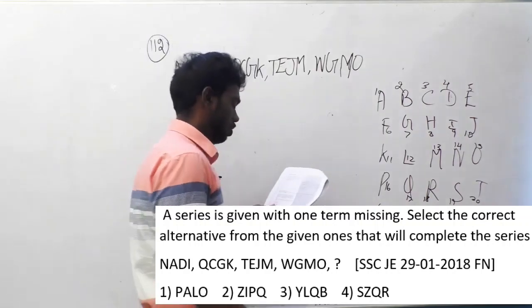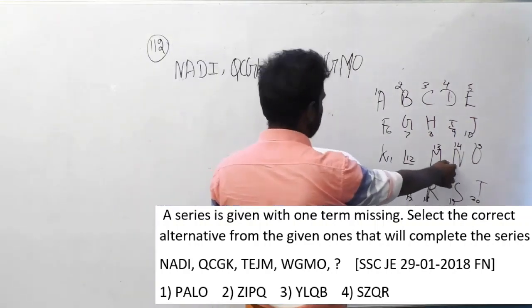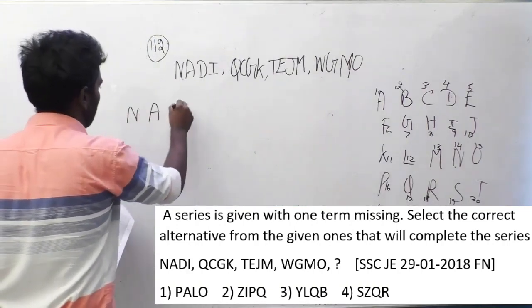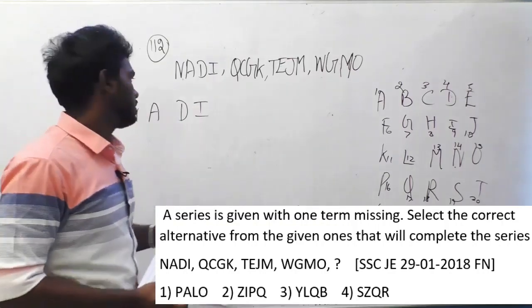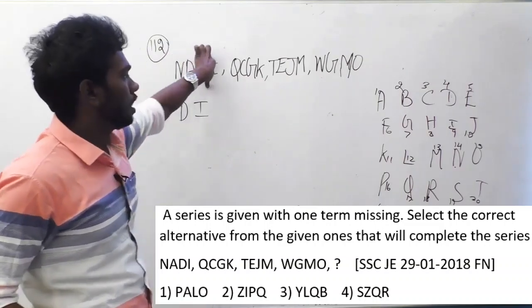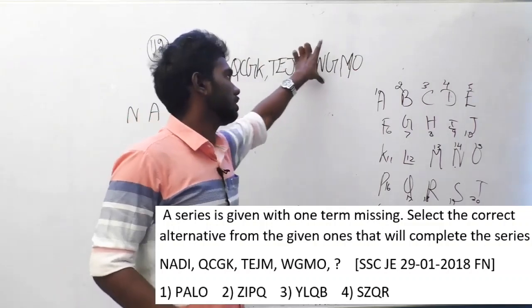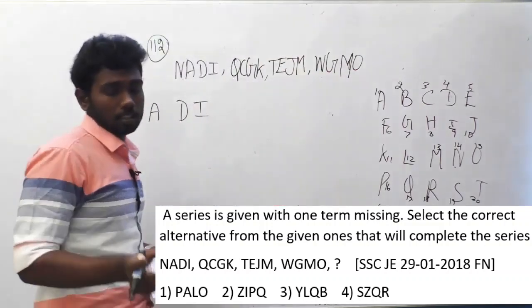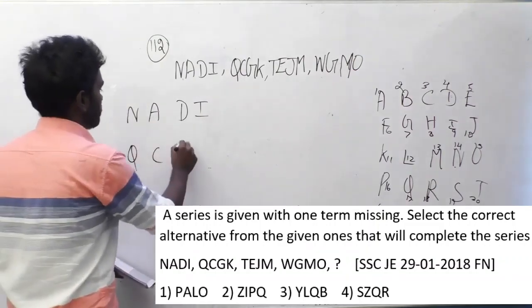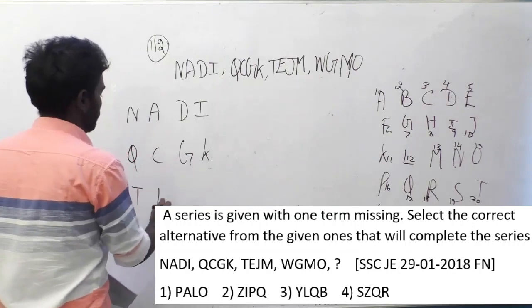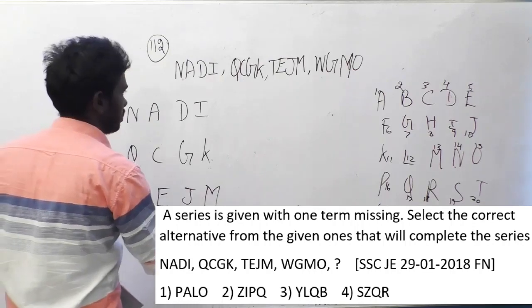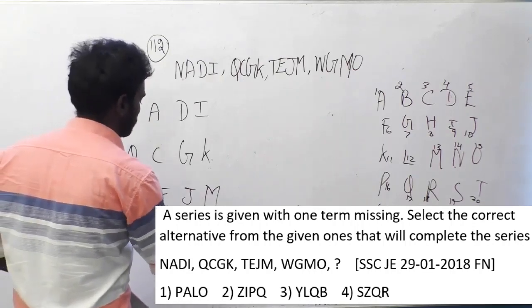NADI. Initially, look at the position of N. Where is N? N is in 14th position. You have to find the logic for each and everything differently in this question alone. Obviously, in the earlier questions, if the logic of the first thing is something like plus 2, minus 3, the other questions also have the same logic. But in this question alone, the logic differs. Look at me closely. We can write everything here: NADI, QCGK, TEJM, WGMO is the claim here.